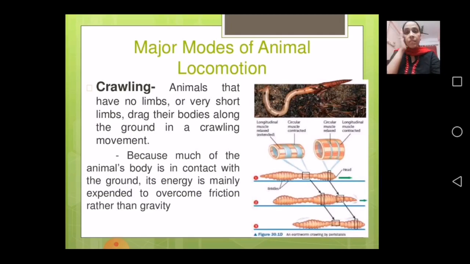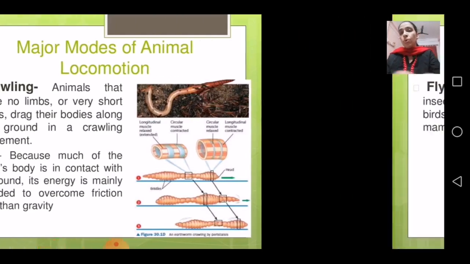Then we have done snail. So snail also comes in this only, that snail also moves by crawling only. Again, expansion and contraction is the process which they follow. Then cockroaches, which we have done, have limbs, they have 3 pairs of legs and they can easily walk with that.